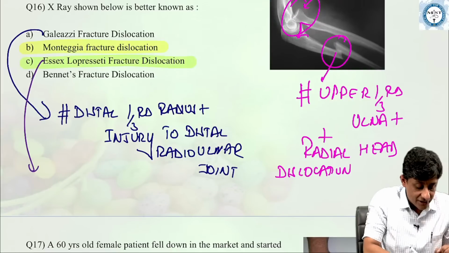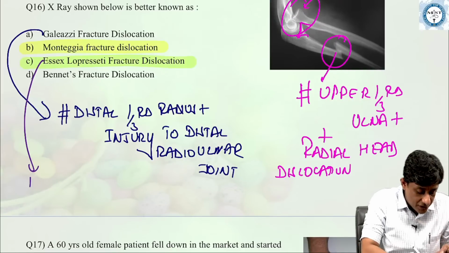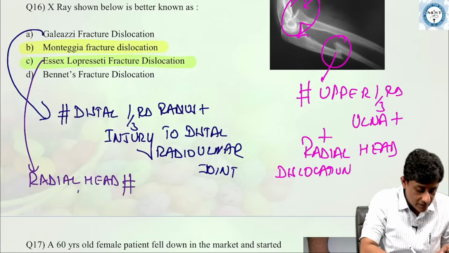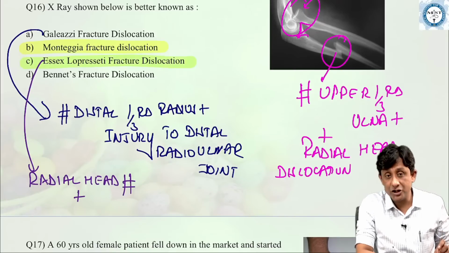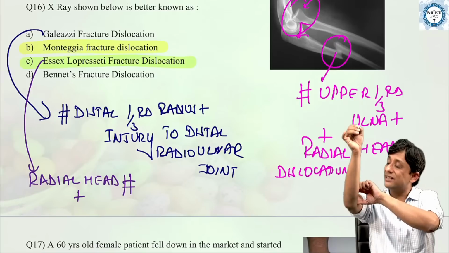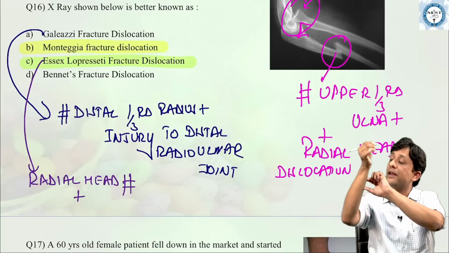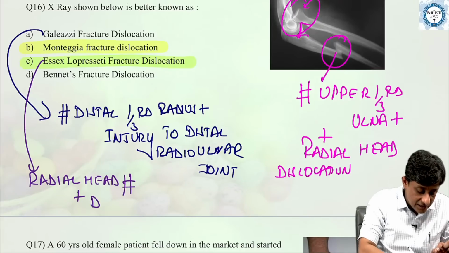Essex-Lopresti fracture dislocation is an injury primarily at the elbow. So it is a radial head fracture. And the injury is such that the force gets transmitted through the interosseous membrane, goes all the way down, and opens up the distal radioulnar joint.